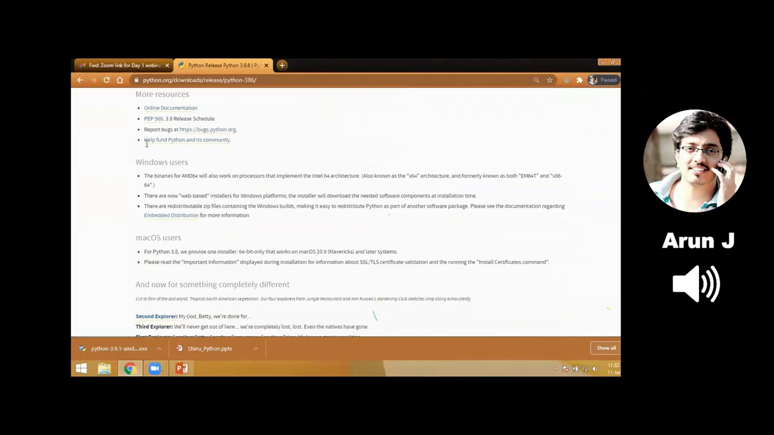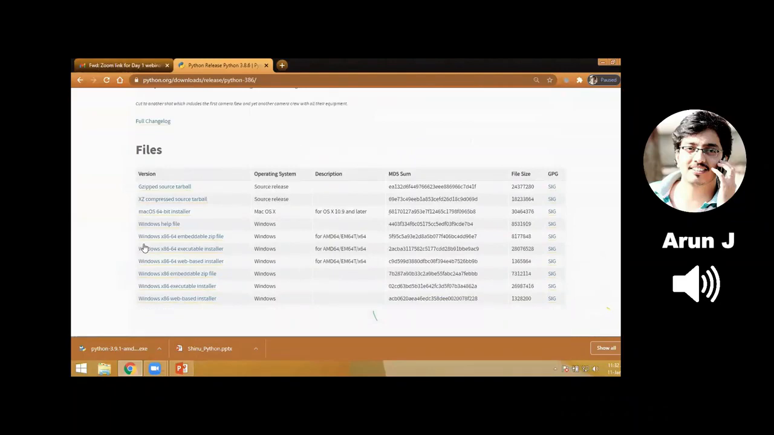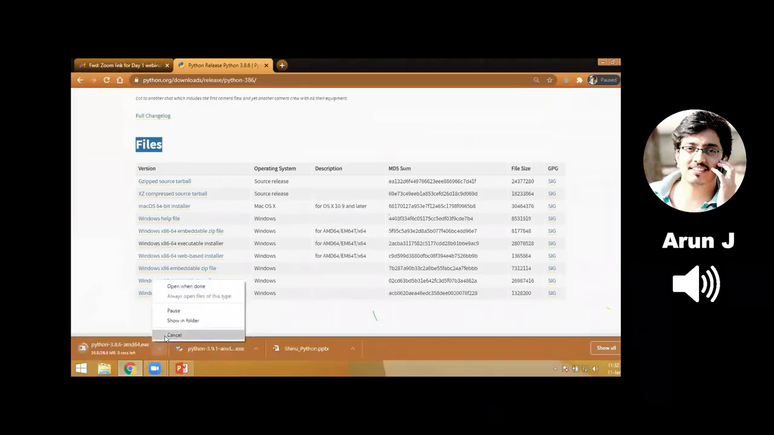See here we have a files option. Windows x86-64 executable installer. This we need to click. It comes with both 64-bit and 32-bit architecture. If you click on this, your download will begin. I'm canceling it because I already downloaded Python 3.9.1, because I have installed Windows 8.1 operating system.